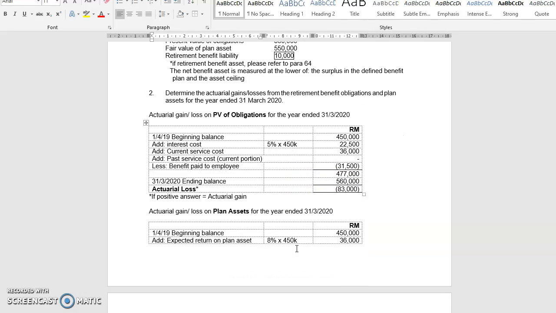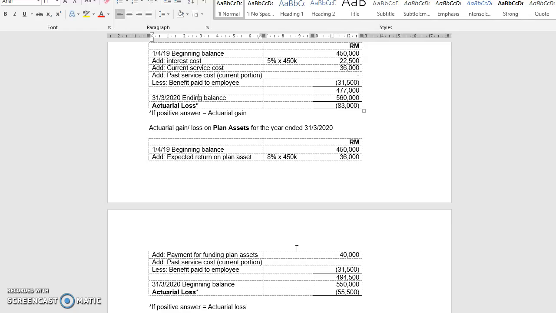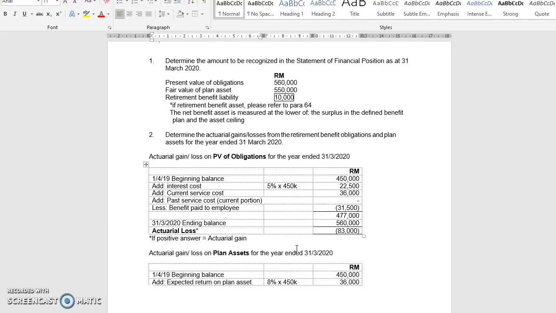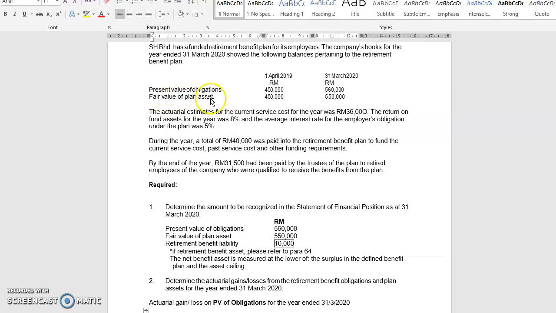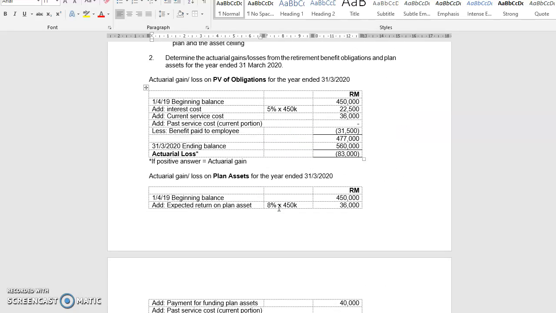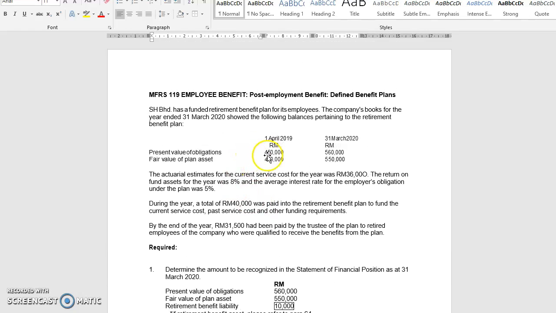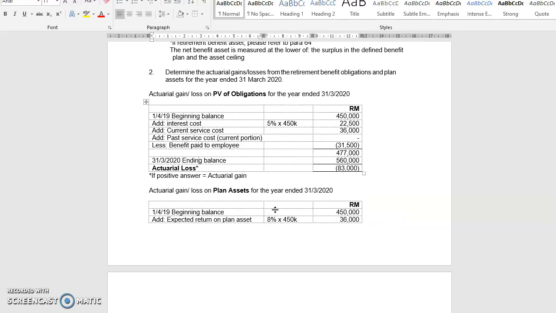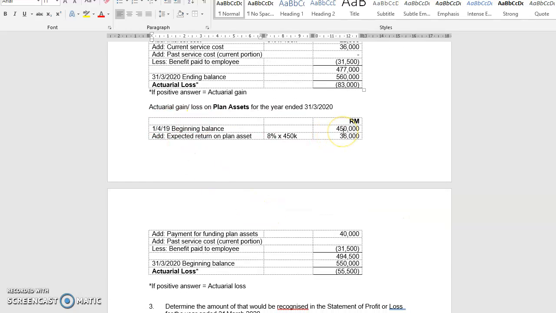Let's move to the next one, plan asset. How do you calculate actuarial gain or loss on plan asset? Again, just now, you are given the fair value of plan asset at the beginning. We start with the beginning balance, which is coincidentally the same figure as the beginning balance of present value of obligation. The beginning balance of this asset account will be added to the items that will increase plan asset. The first item is expected return. So the company managed to get this amount of return, which will increase the plan asset.